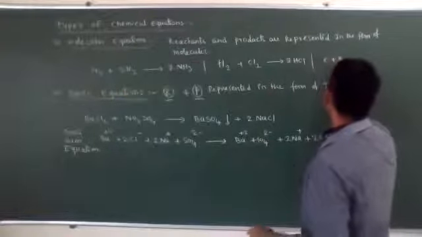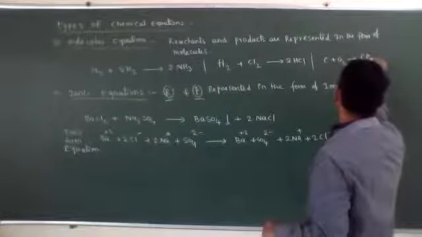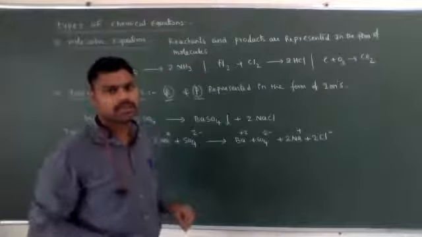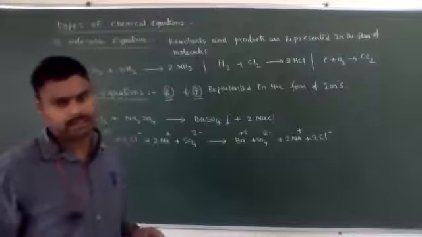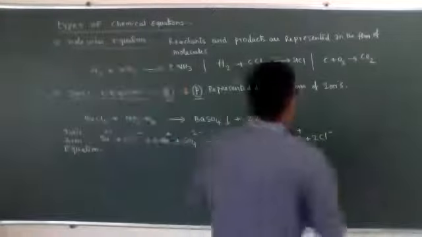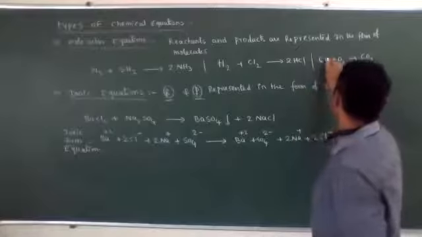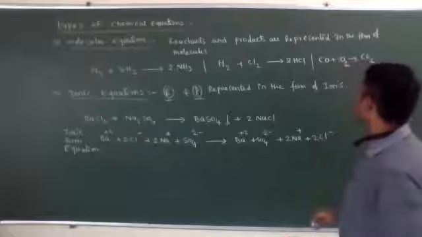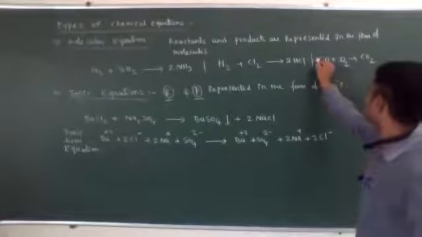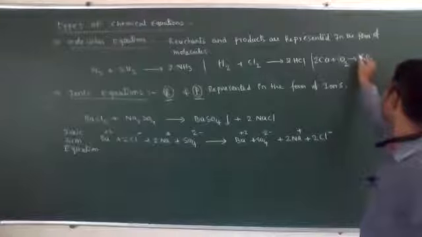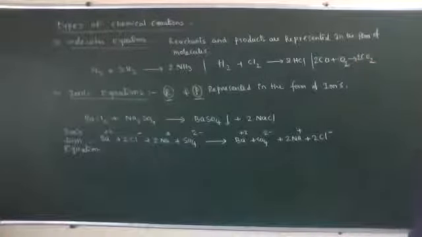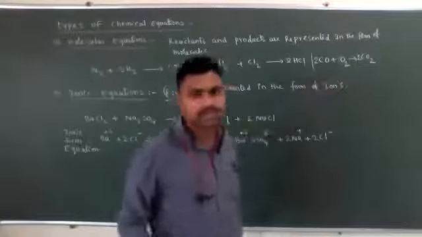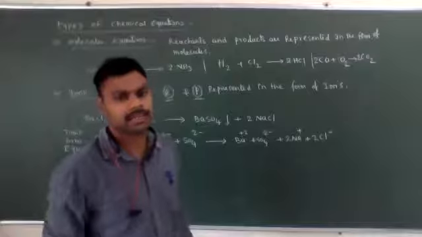Or C plus O2 is converted into CO2. Means we express them in terms of molecules. Those are known as molecular reactions. Otherwise, CO plus O2 is converted into CO2; then we need to take 2 moles, so that 2 CO2 will form. So it is a balanced chemical equation: 2CO plus O2 is converted into 2CO2. Those are called molecular equations.